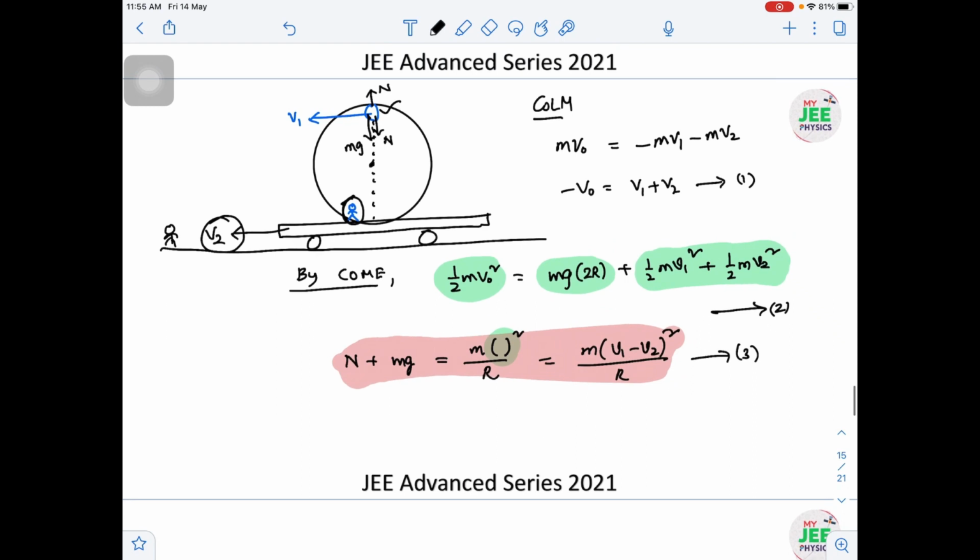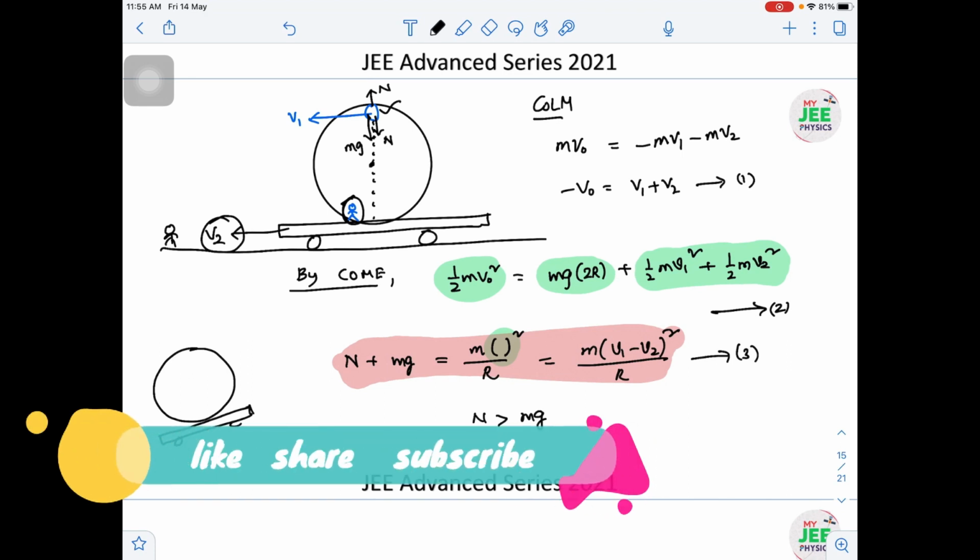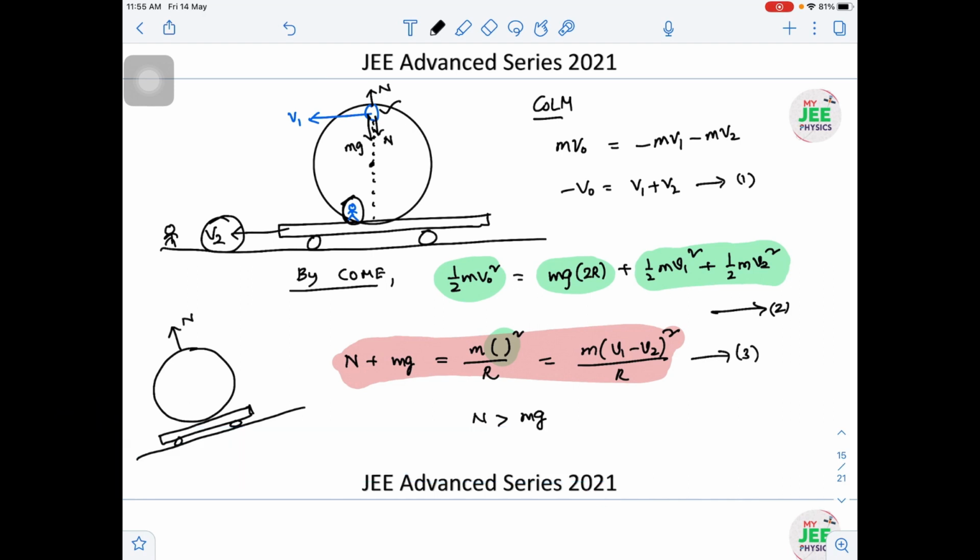So ultimately, to rise, what is the condition here? The N value should be more than mg. N is the force acting on the trolley; this vertical circle is attached to the trolley, and N is the force acting on the system. The total weight is mg. So if the N value is more than the weight, then only can you lift the trolley. Ultimately we require the N value from the 1st, 2nd and 3rd equations.